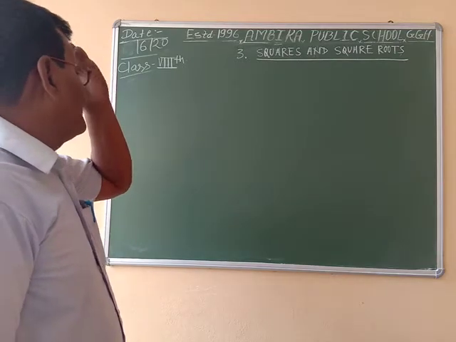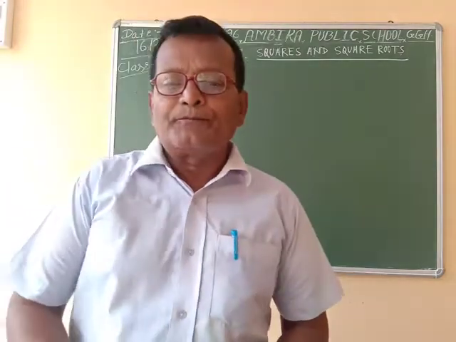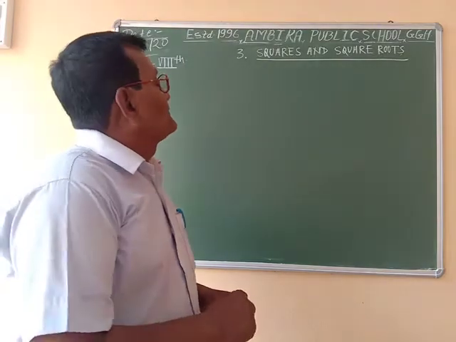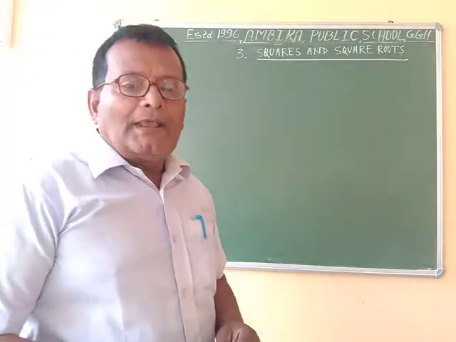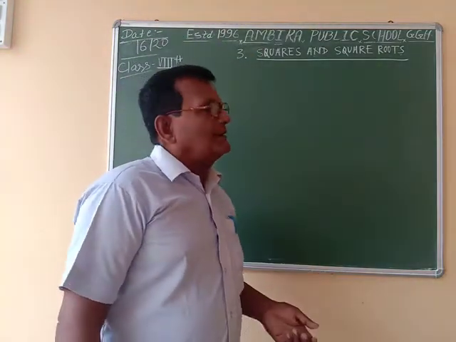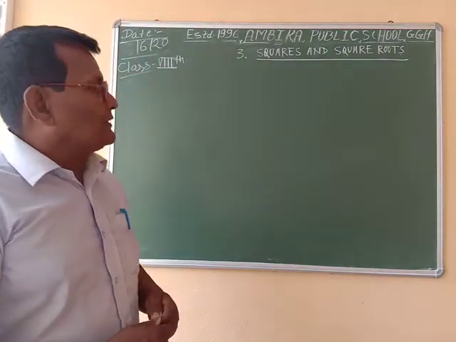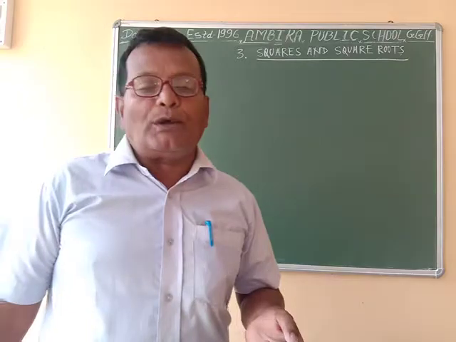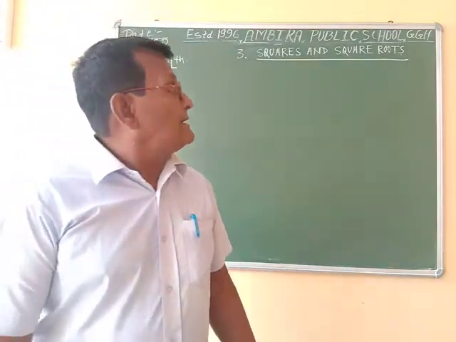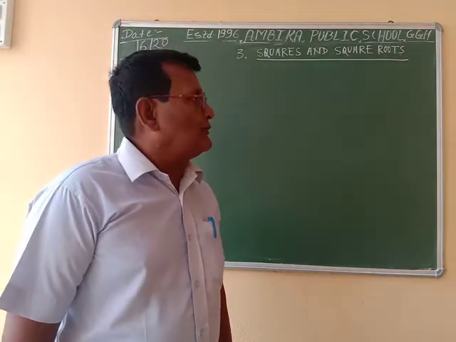The number obtained by multiplying itself is called a square of a number, and thus a square of a number is the value of the number raised to power 2. And what is a perfect square number? A perfect square number is that natural number which is the square of a natural number.